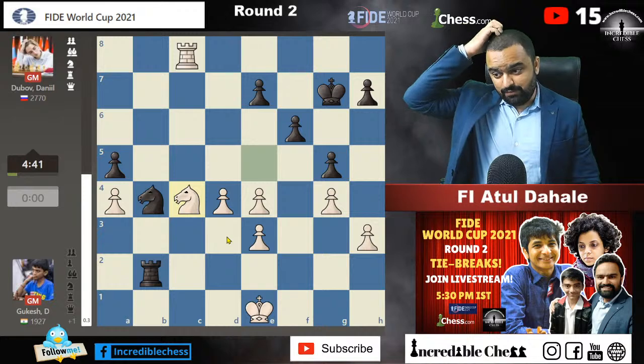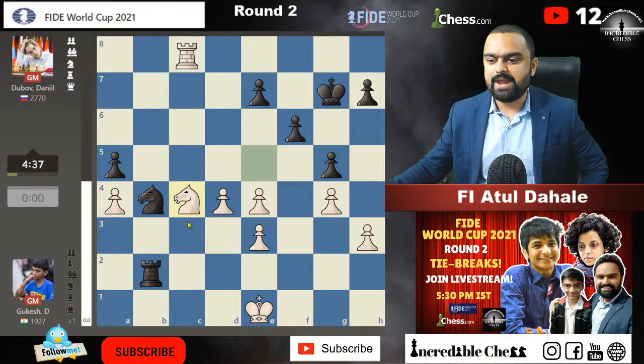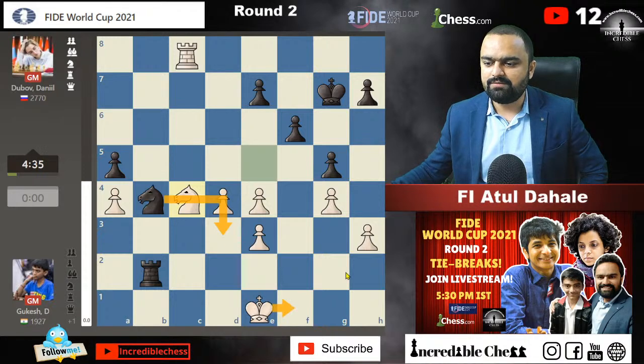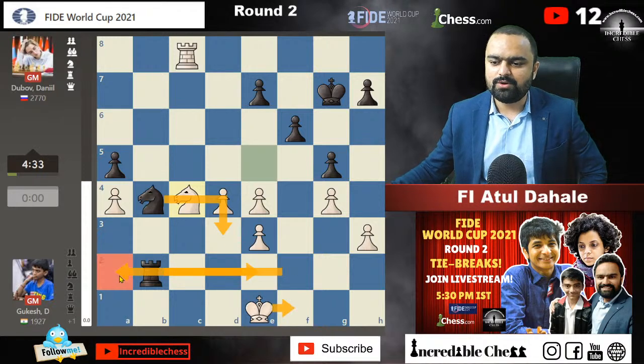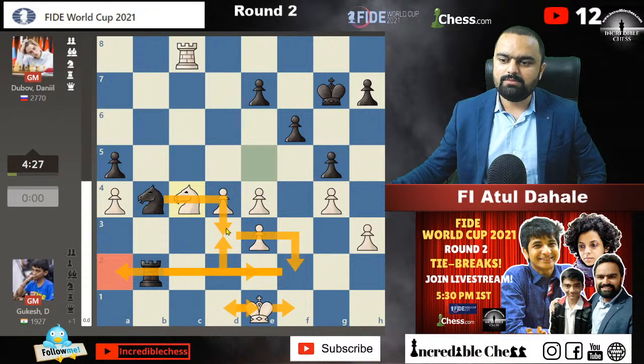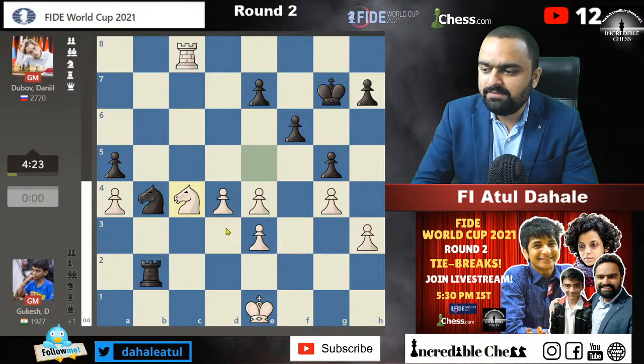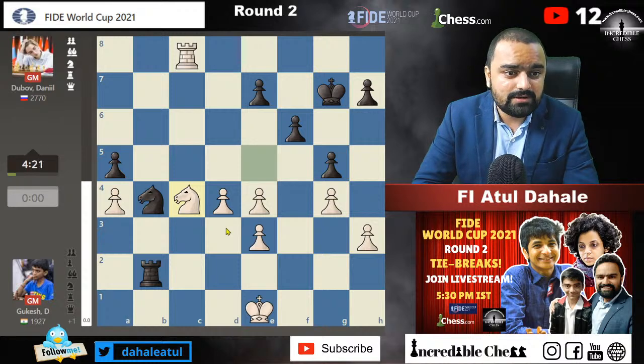Daniel Dubois might go for check, check, check. It will be a draw. Knight d3 check is coming. If king f2, rook f2 check, and then again he can go for rook a2, and if king d1 is played in that situation, knight f2 check, king e1, knight to d3. It will be a draw in that case. This is not good for us. If this game is drawn, then Gukesh will be out of the contention.